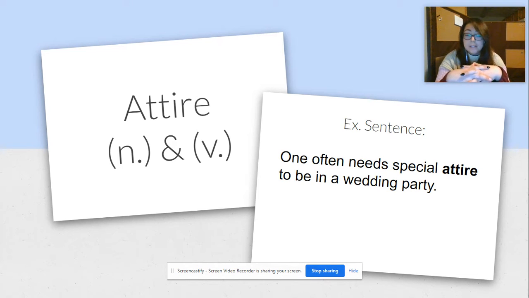Our second word is attire, and it can be a noun or a verb. And our example sentence is one often needs special attire to be in a wedding party.